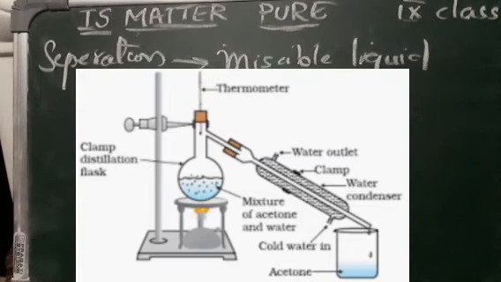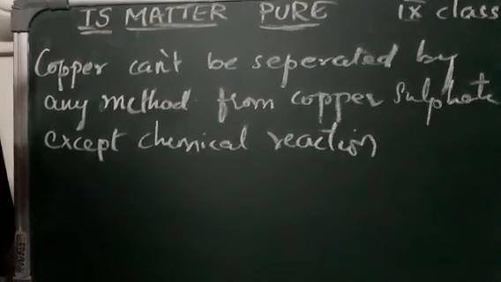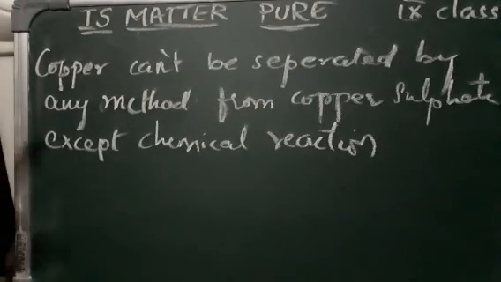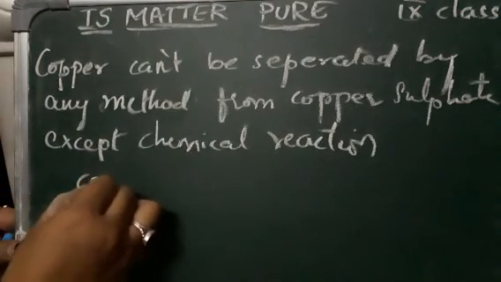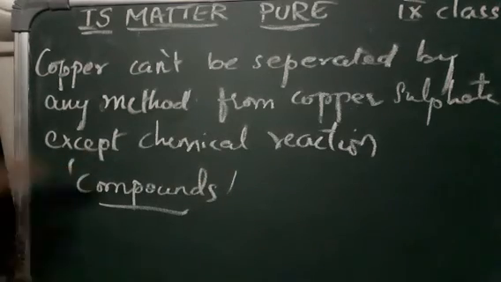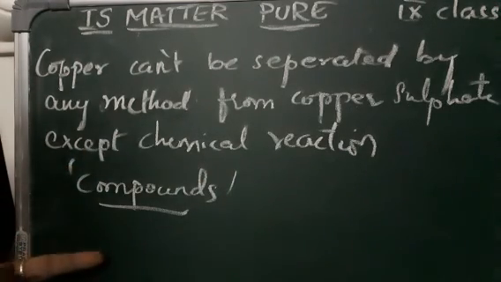Till here we have learned about separation, isn't it? The substances which cannot be separated from each other by any method are called pure substances. So can we separate the sulfur and oxygen from the copper sulfate? How are we going to do that? Copper cannot be separated from the copper sulfate by any method except a chemical reaction, and copper sulfate is called a compound. The compounds which cannot be separated by any physical method are called pure substances, right?